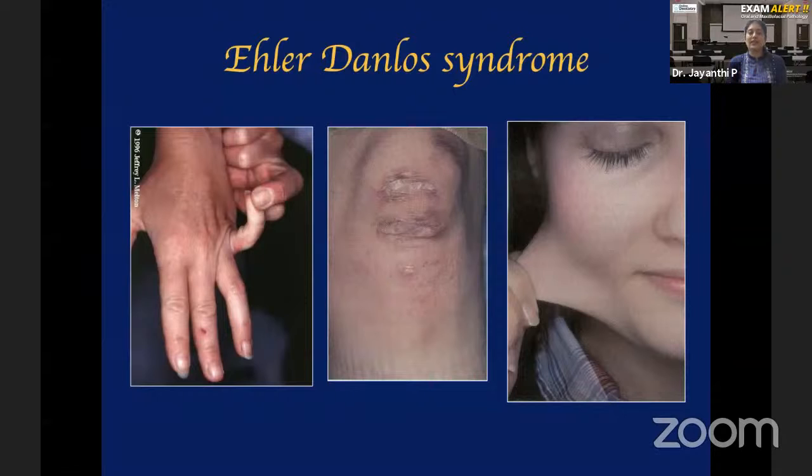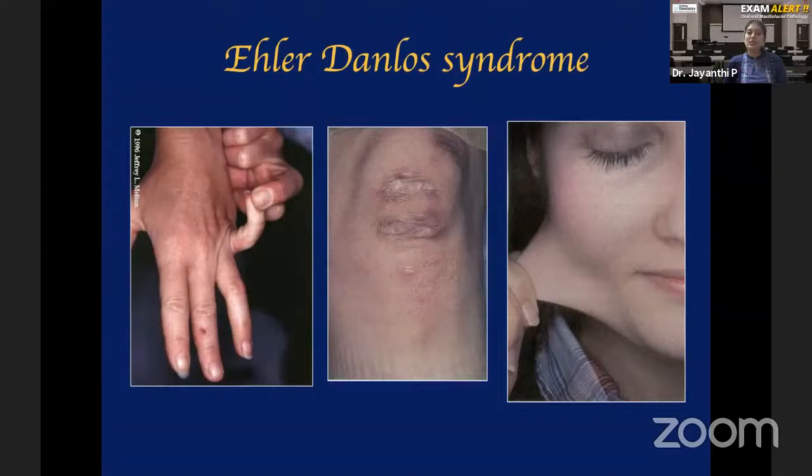In the oral cavity, a characteristic manifestation here is that the patient will be able to touch the tip of the nose with the tip of the tongue. You all try doing it, whether you are able to touch. I don't think so. Any one of you or most of you will not be able to do it, because you have a restriction for the movement of the tongue. But in patients with Ehlers-Danlos syndrome, these patients will be able to touch the tip of the nose with the tip of the tongue. That is because of extensibility.